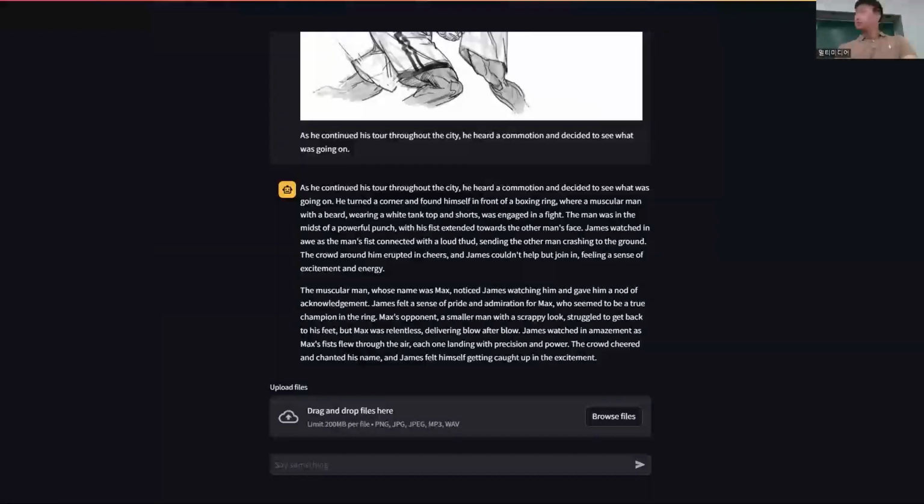This showcases the integration of the image input along with the model to generate vivid and engaging examples that mirror the city's energetic atmosphere, as we input in the previous story.